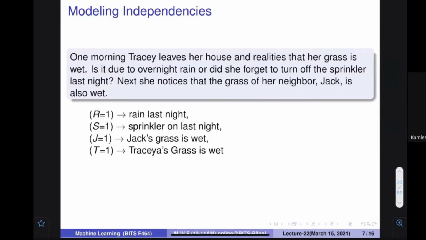Because we are mathematical people, we want to represent everything in mathematical form. Let's assume that if I say R, it means R is equal to 1, rain was there last night. If I say R bar, it means rain was not there last night, which is R equal to 0. Everybody understand what I mean by R? It was raining last night.